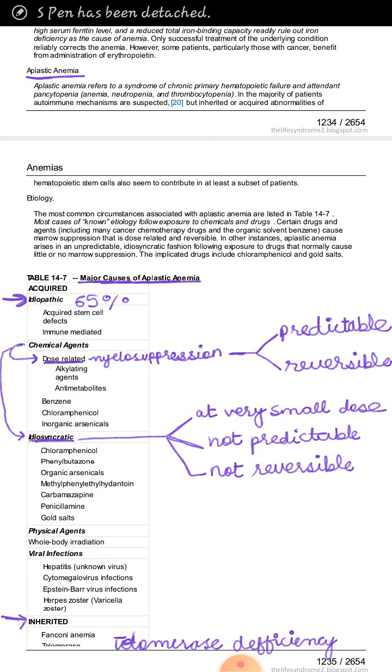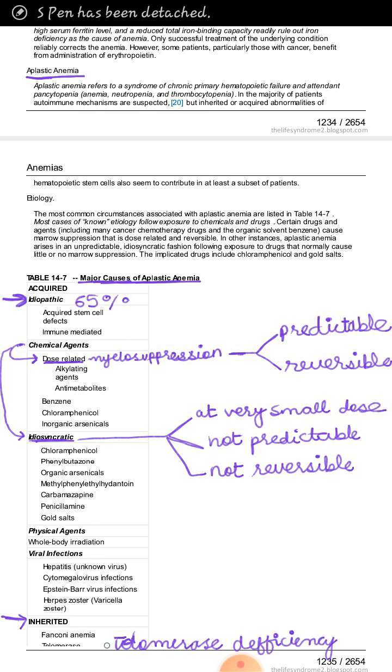Now let's revise Fanconi syndrome. What happens in Fanconi syndrome? Actually in Fanconi syndrome, number one, we have hyperproliferation of the myeloid stem cell. Number two, we have a defect in the DNA repair genes, and number three, there is hypoplasia of the kidney, hypoplasia of the spleen, and hypoplasia of the bone marrow. So one inherited cause of aplastic anemia is Fanconi syndrome.